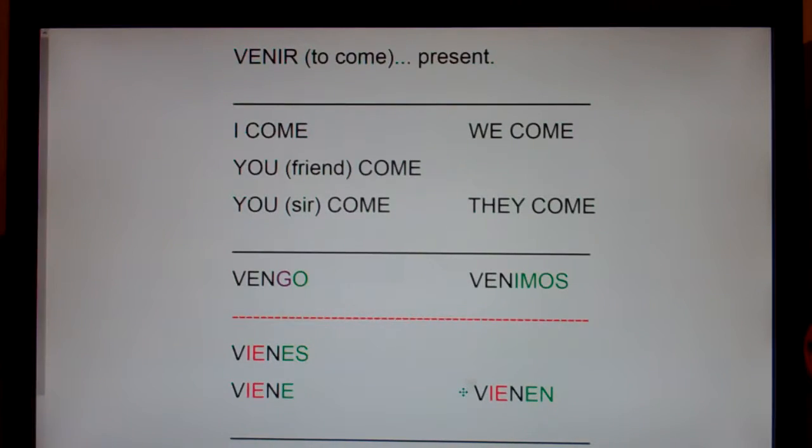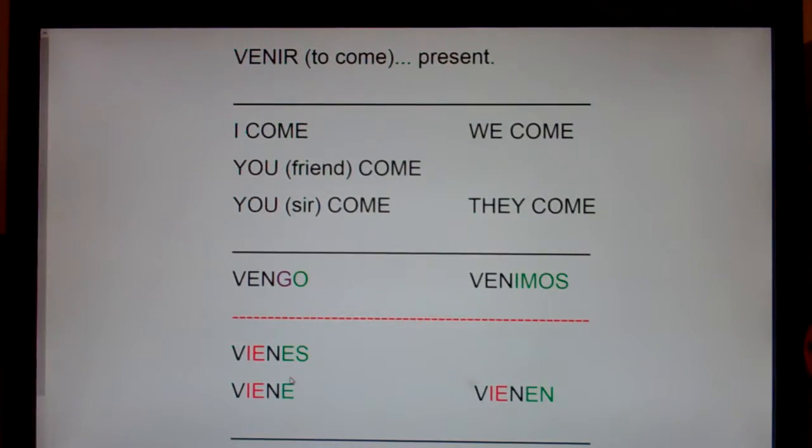Now, I want you to notice this is a very irregular verb. Notice there's a G in the yo form, and this turns into I-E, I-E, I-E. This isn't a boot verb. This is what I call a sinking verb. Nobody else calls it a sinking verb, but I do. Pretend this red dotted line is water, okay? This E is floating on top of the water. But the two letters I-E are much heavier. So when you have these three forms, they sink. How to remember that these three forms sink? Well, I-E sinks under the water.